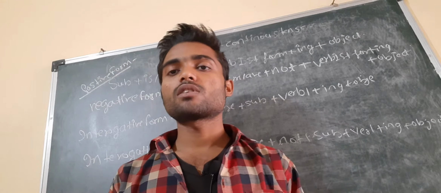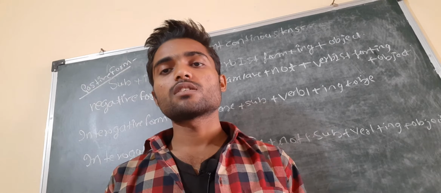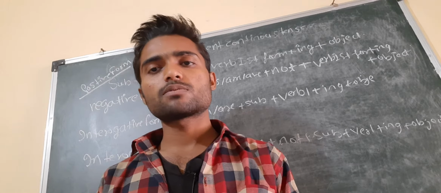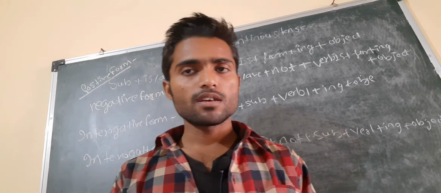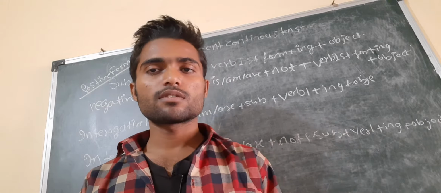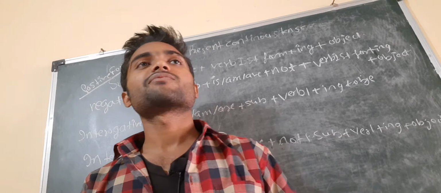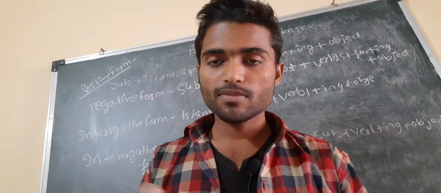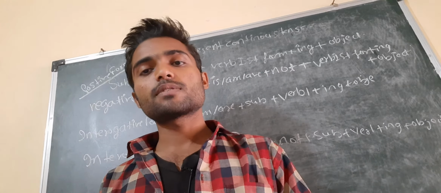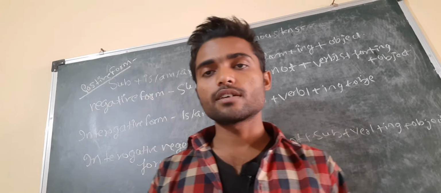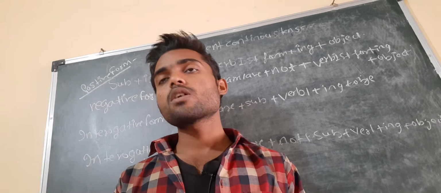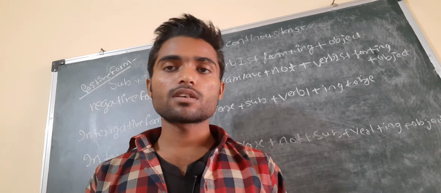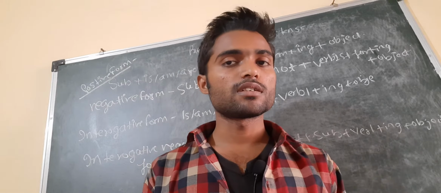Here I will talk about how to make the positive form with subject and verb first form plus ing plus object. And I will also show how to make negative sentences as well as interrogative sentences, and with the fourth one I will discuss how to make the interrogative negative present continuous tense.